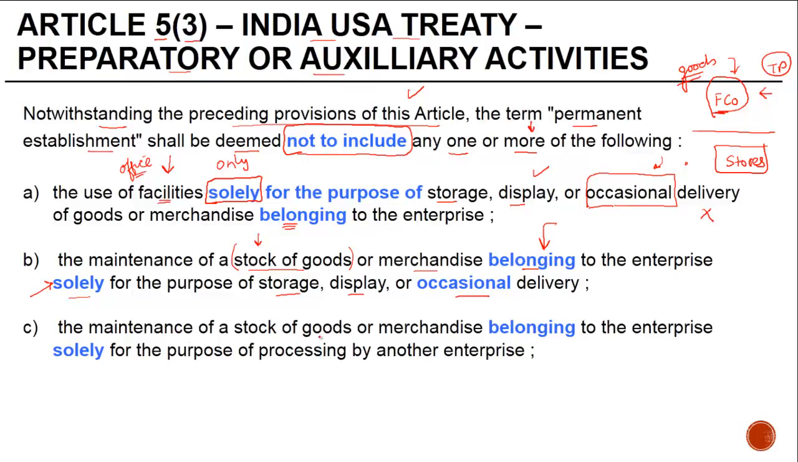The maintenance of stock of goods or merchandise belonging to the enterprise solely for the purpose of processing by another enterprise. So if there's a foreign company, and there's a contract manufacturer in India, if the goods are stored here for the purpose of processing by this company, and after processing they go to the foreign company, then such a storage of goods, the maintenance of stock of goods or merchandise belonging to the enterprise, will not result into a PE.